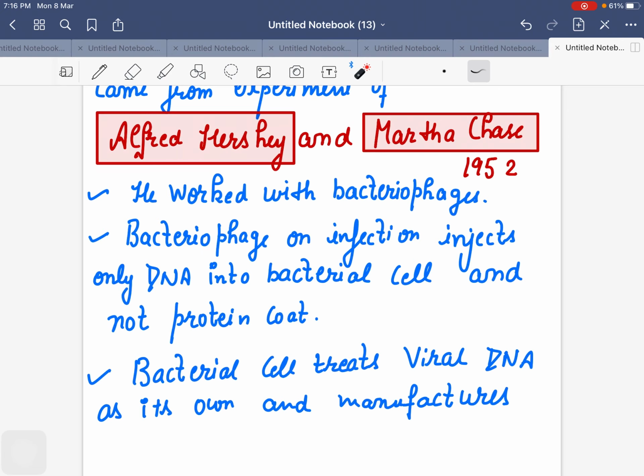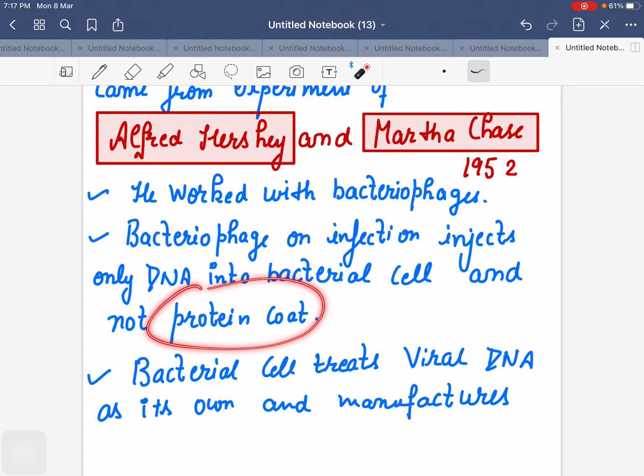Bacteriophages, on infection, it was seen, this is the same line which is written in our NCERT, that bacteriophages on infection, whom do bacteriophages infect? I just told you, they infect bacteria. So on infecting bacteria, it was seen that only DNA was transferred by them into the bacteria. It was not the protein coat.